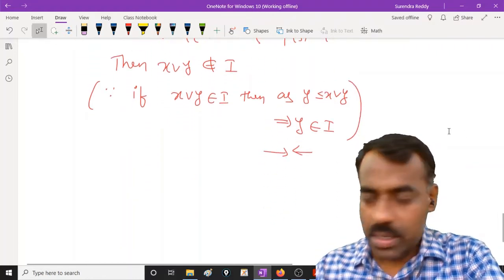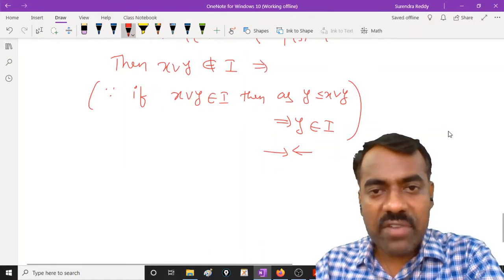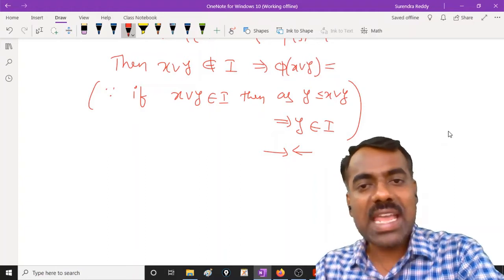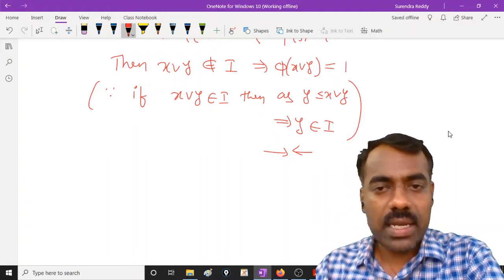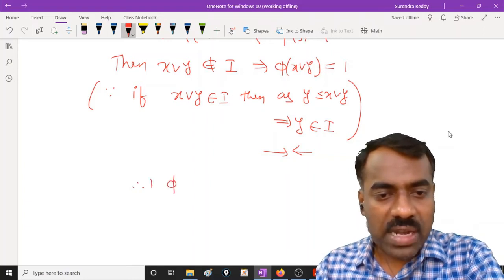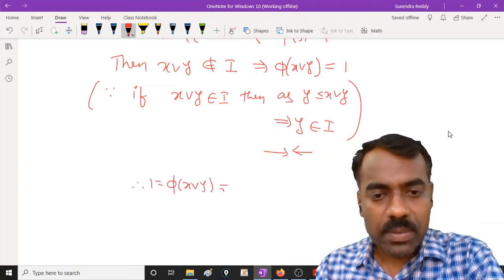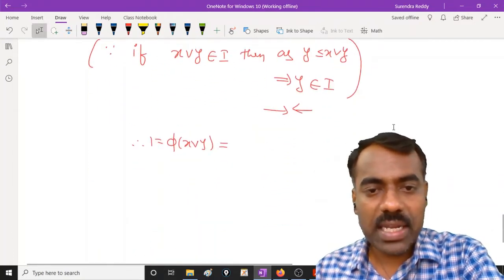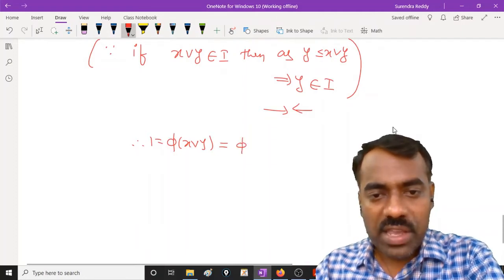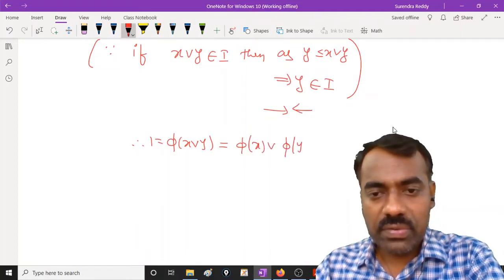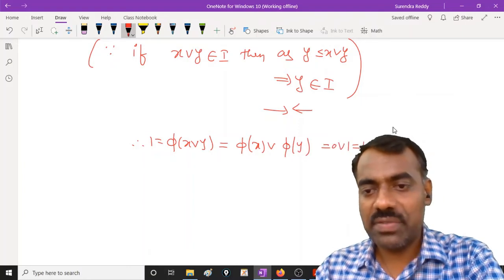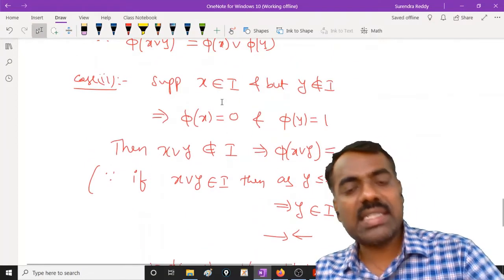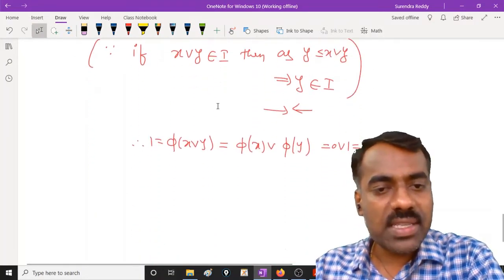Okay, so because x join y is not in I, what is the value of phi of x join y? Whenever some element is not in I, it should be 1, right? So phi of x join y is 1. This is the same as, because phi of x is 0 and phi of y is 1, phi of x join phi of y, because it is 0 join 1, which is 1. Is this clear? So both are equal in this case. Similarly, you can prove it if x is not in I and y is in I. What is the third case?